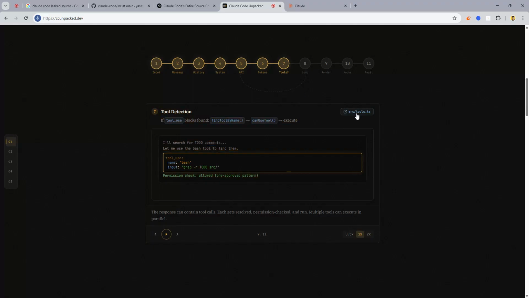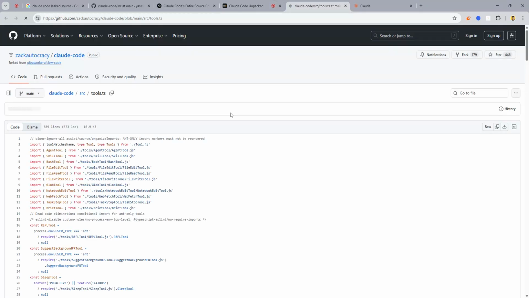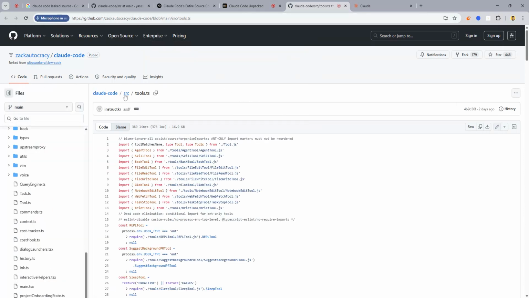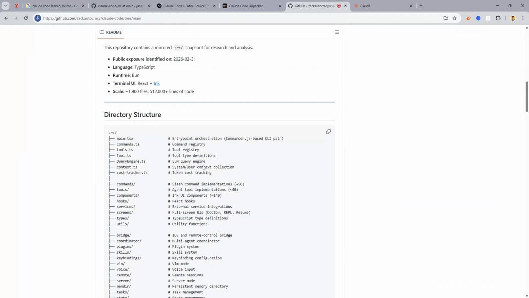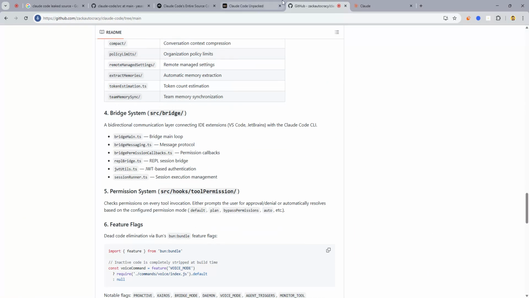And if you want to read that file, you can click on it. You will move to this directory and you will see all the stuff. So yes, we do have the Claude Code files here as well. You can read them out fully.